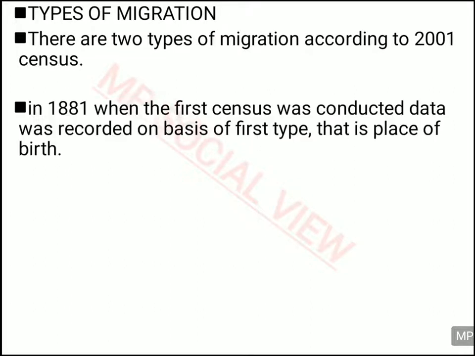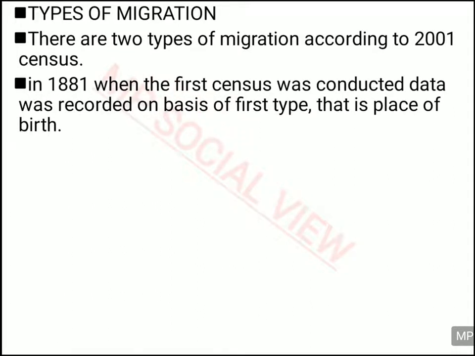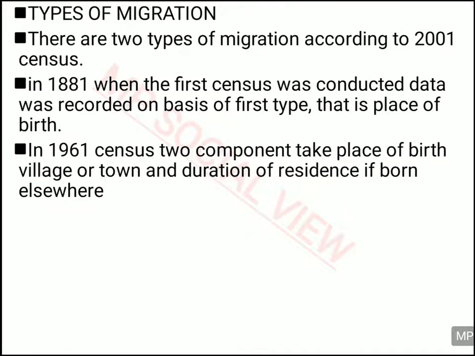There are two types of migration according to the 2001 census. But in 1881, when the census was first conducted, importance was given only to the first type of migration, and that is the migration by place of birth. Then in 1961, two components were given importance.